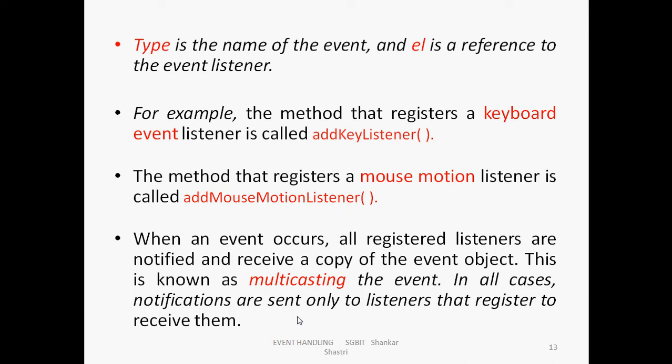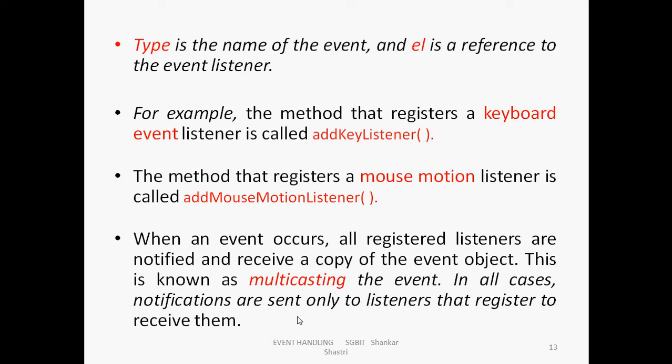For example, keyboard. So keyboard event. Source is keyboard. Pressing a key is an event, and we have to register it. If I press the key, what is the action? You have to register it to the keyboard listener. So that's why the keyboard listener method is add key listener. Here you generate one object for keyboard and send it to the add key listener.